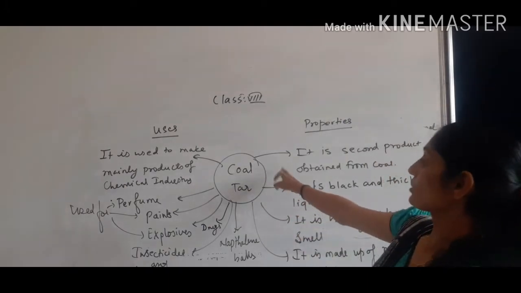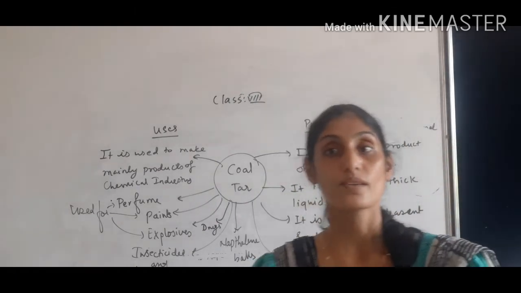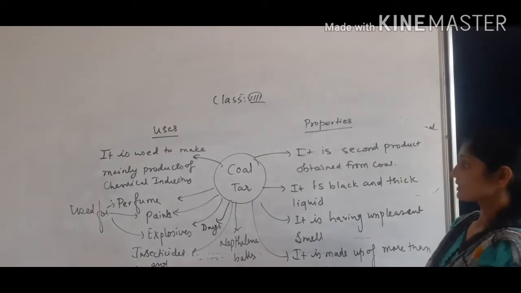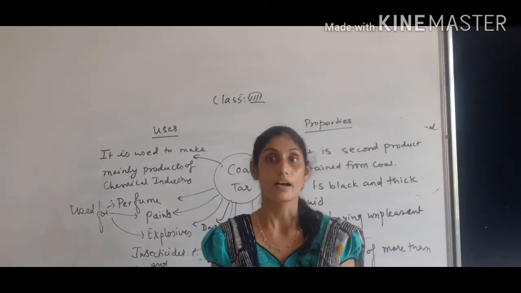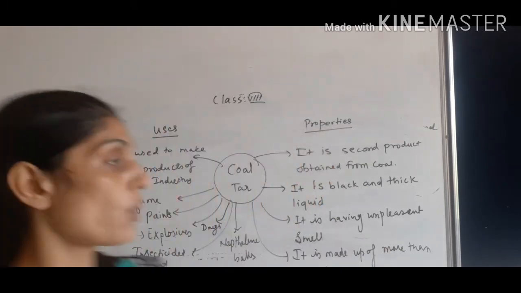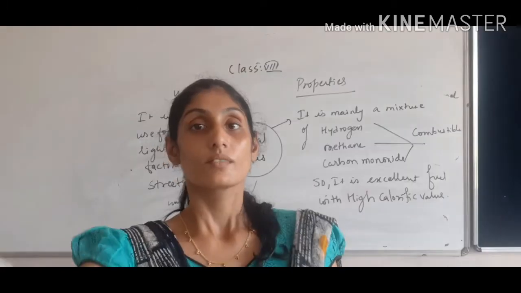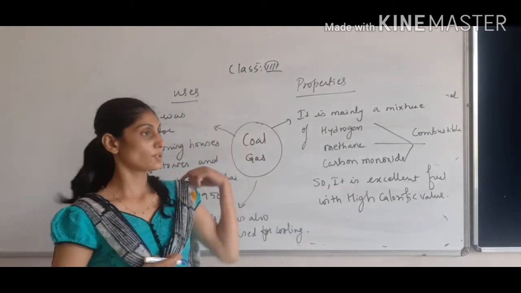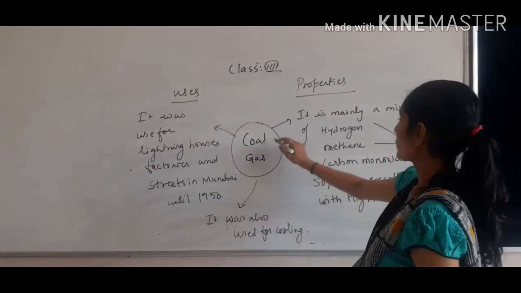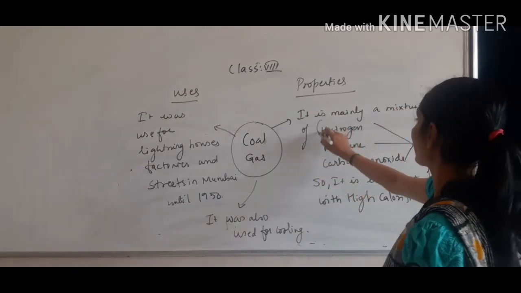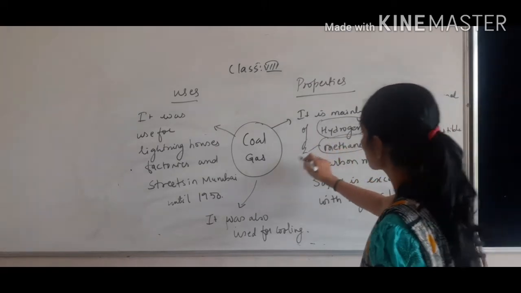This is the second product obtained by the destructive distillation of coal. Now we are just talking about the third product, which is known as coal gas. And if you have copied, then I will just start with coal gas, children. So as I said, the third product which we are getting from the coal is coal gas. Coal gas is mainly a mixture of hydrogen, methane gas, that is known as natural gas, children.